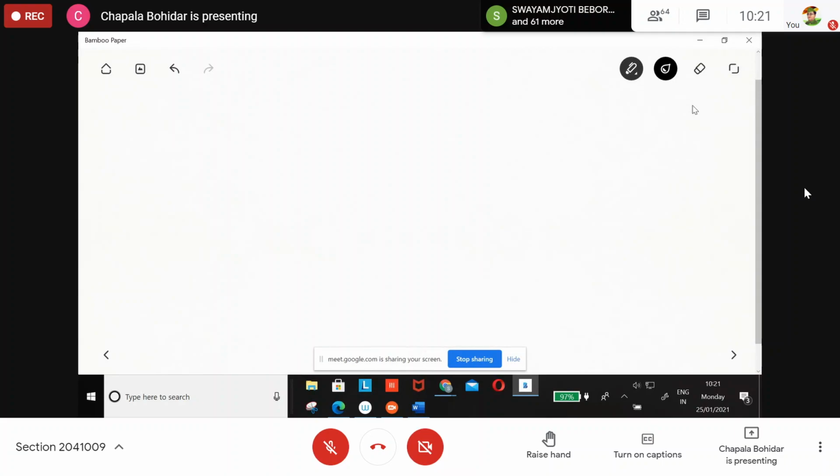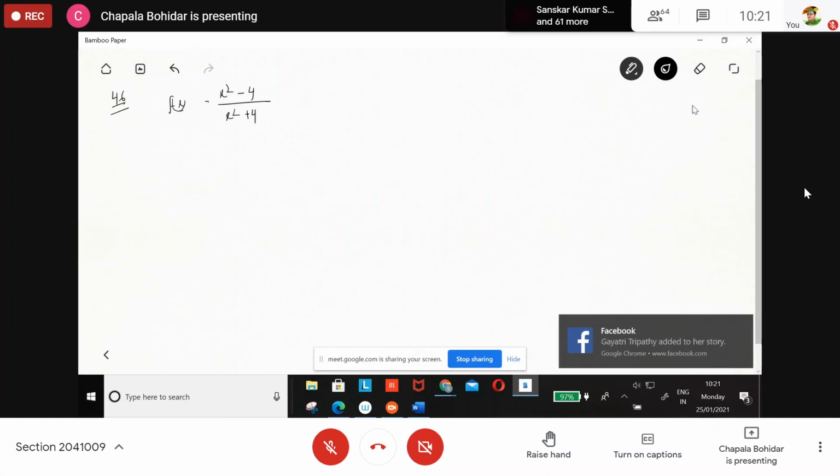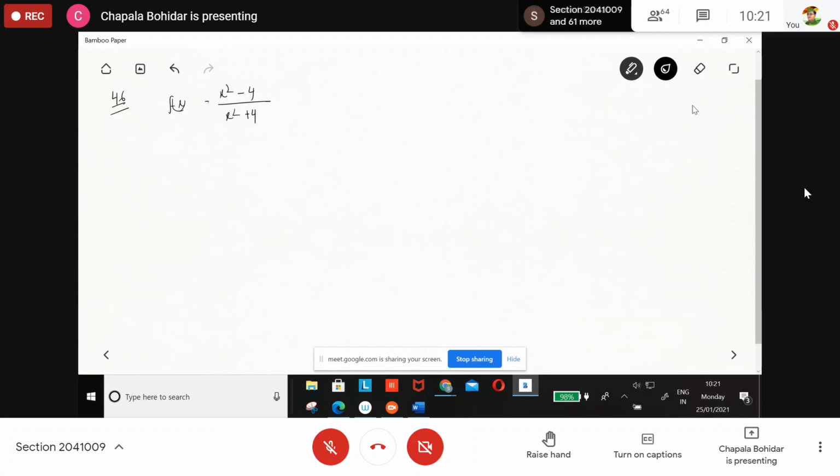Question number 46: f of x is equal to x square minus 4 divided by x square plus 4. First, you find out increasing or decreasing. Do it yourself, 1 minute. I'm coming within 1 minute. First find the critical point.